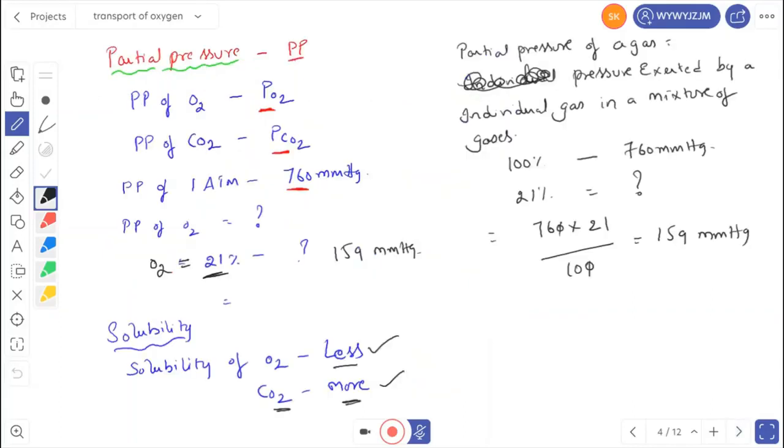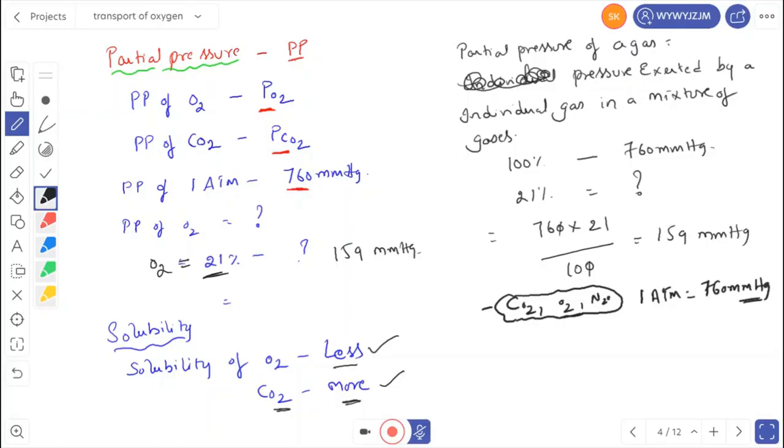Partial pressure of a gas: in the atmosphere we can see a mixture of gases, such as carbon dioxide, oxygen, nitrogen oxides, sulfur dioxides, and so on. All these gases form the atmosphere. Atmospheric pressure means the pressure exerted by all these gases. Each and every gas has some individual pressure. The total of all these pressures is called one atmosphere. So one atmosphere equals 760 mmHg.